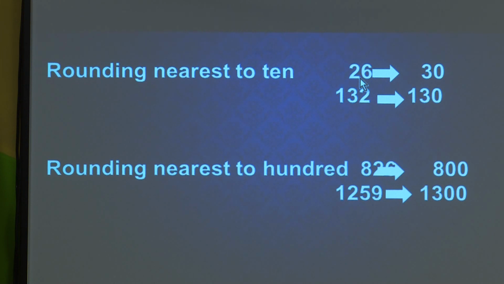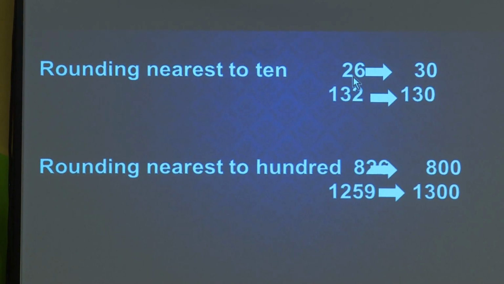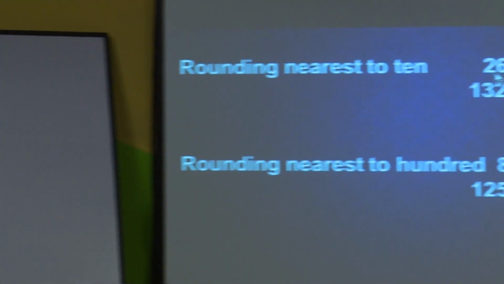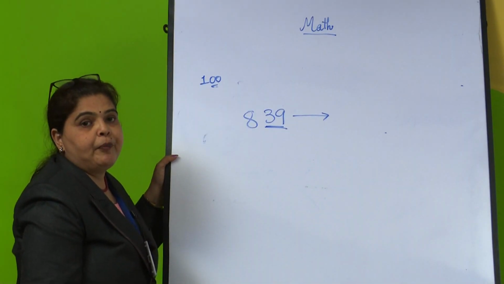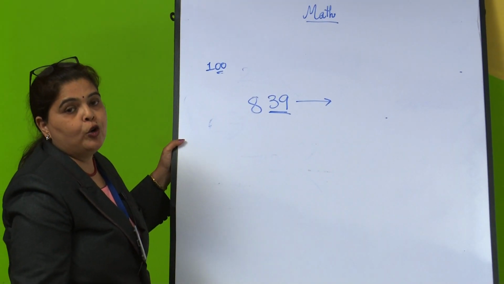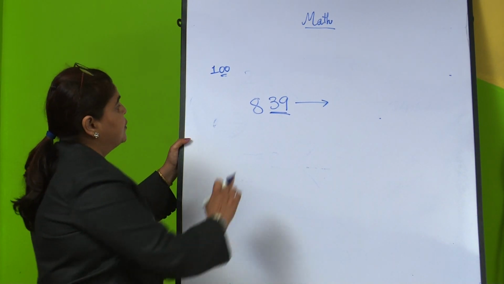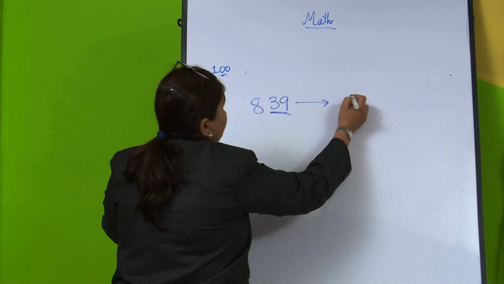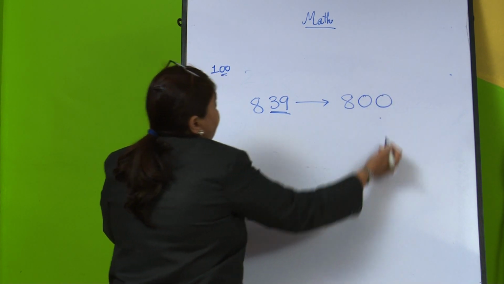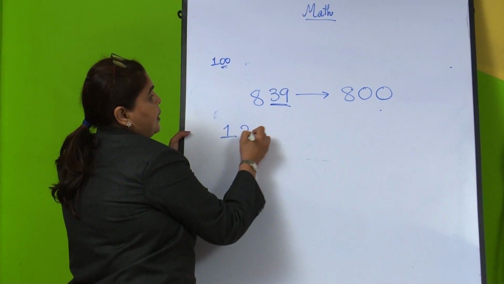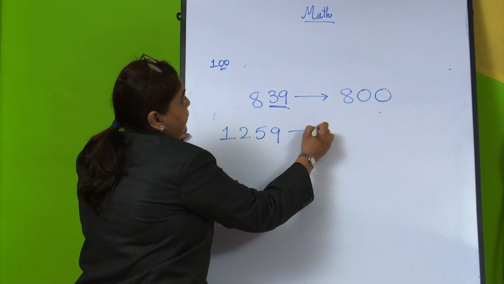Yes, it is less than 50, because we have to consider only the two digits, as we are rounding to 100. Is the number 39 less than 50 or more than 50? I told you we have to see 5, 50, 500 in this way. So here it is less, so I have to write it as 800. Now one more: this is a 3 digit number, so we will go for another example of a 4 digit number.